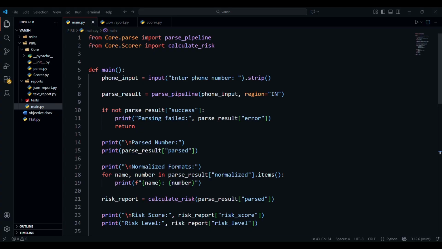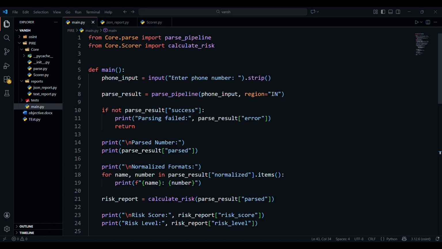So this is my main.py. Here I have imported two files, parse.py and score.py, and specifically two functions from those files, parse_pipeline and calculate_risk_pipeline, which I have mentioned in those files in the previous video.